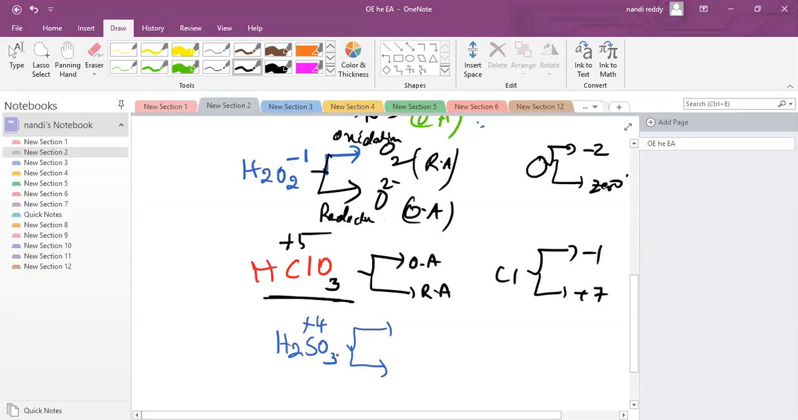H2SO4, it can act as +4, sir. So it also can act as both. Either +6 it can show or -2 also. So both oxidizing agent and reducing agent. Understood? It can do anything, sir.